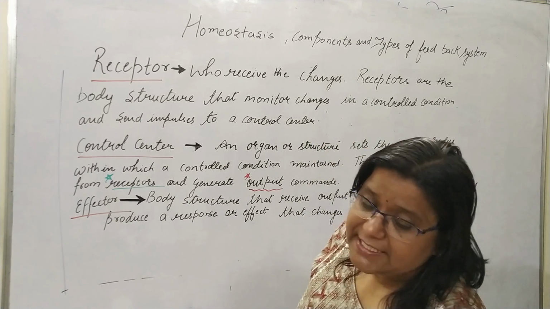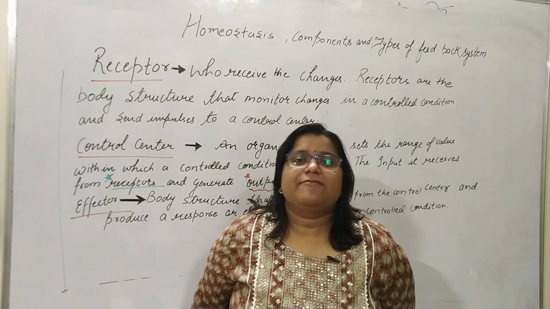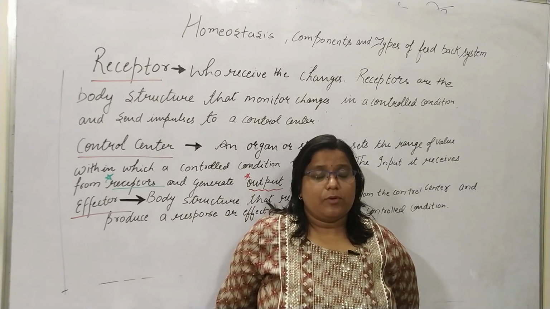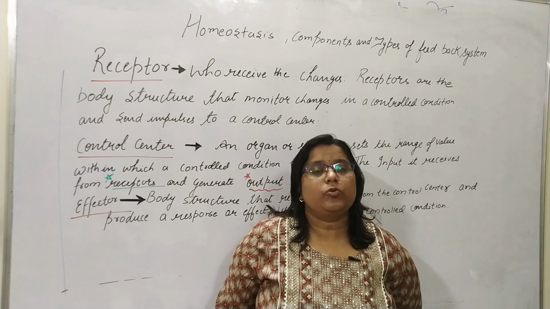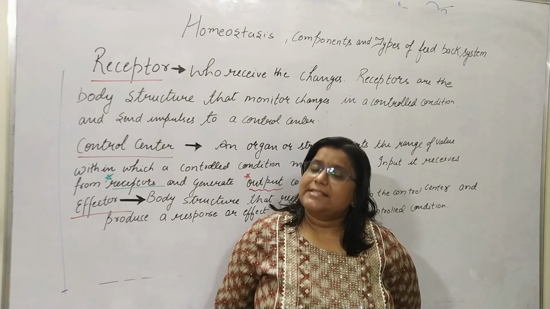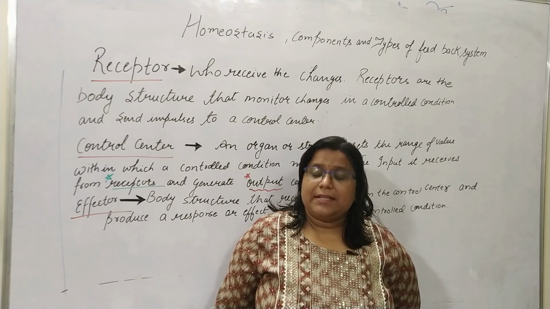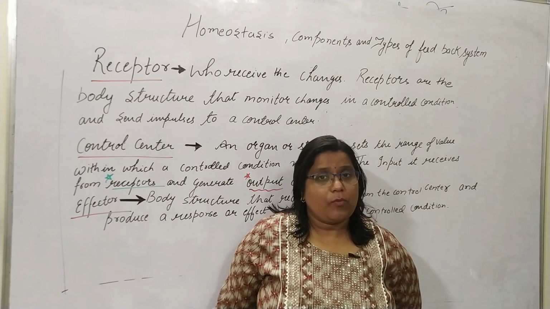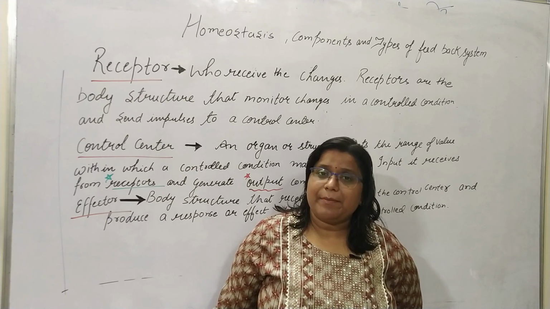Suppose the external temperature is too low. Our skin receives the messages from the external environment.